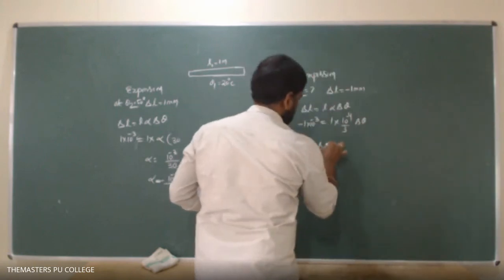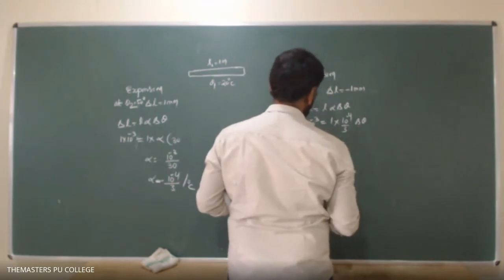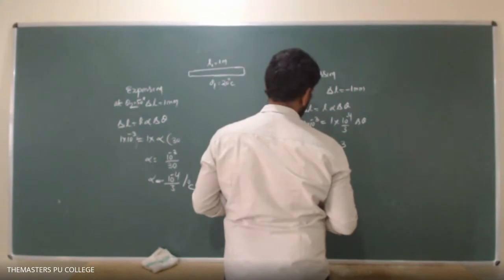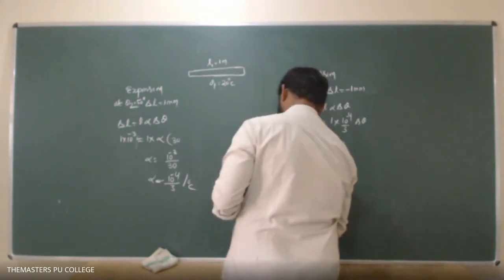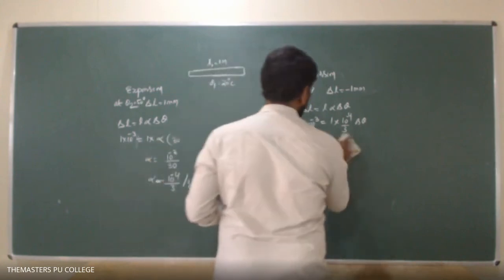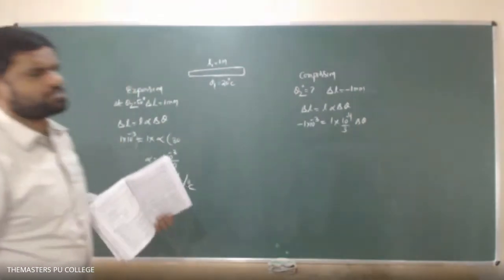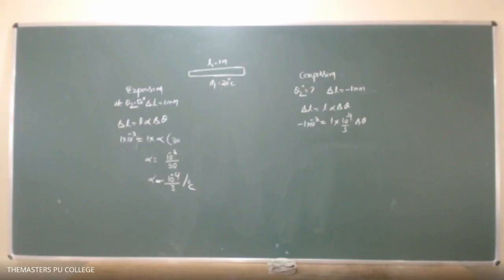So therefore delta theta equals what can I write? So calculate this value. Sir, minus 10 degrees Celsius. Yeah. So that's it, fine.